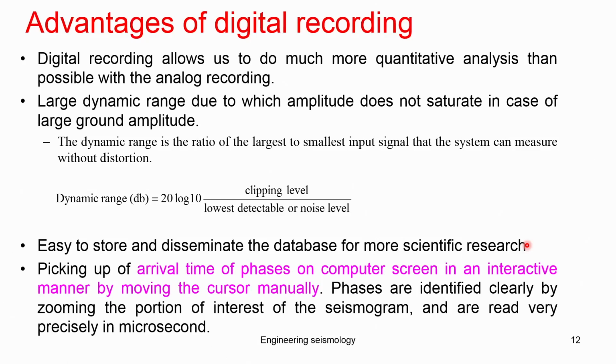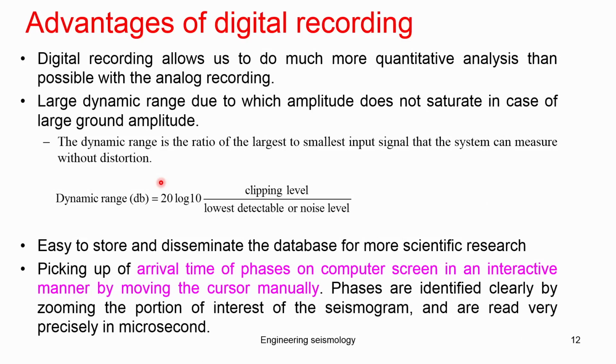Digital recording basically allows much more quantitative analysis than analog recording. It has a large dynamic range, due to which the amplitude does not saturate in the case of large ground amplitude. Dynamic range is the ratio of the largest to smallest input signal that the system can measure without distortion. You can see the dynamic range, clipping level and lowest detectable noise level. Using this you can get your dynamic range adjusted, and accordingly record, store, disseminate and analyze your data.